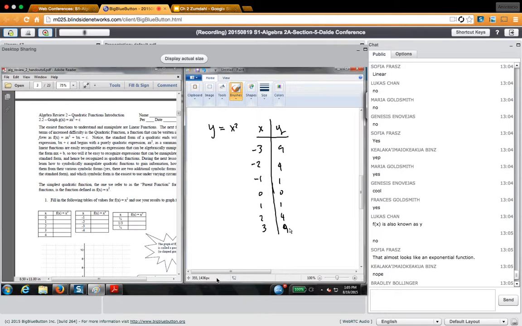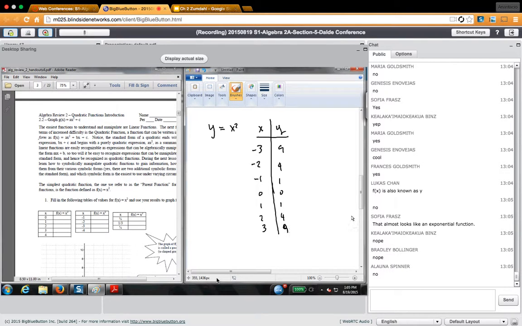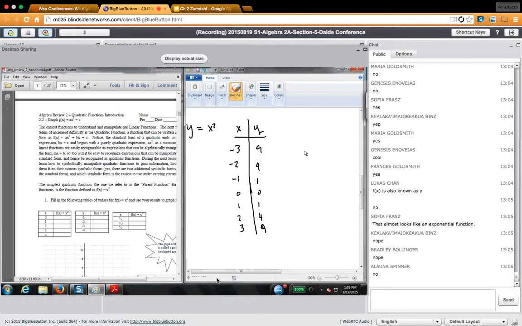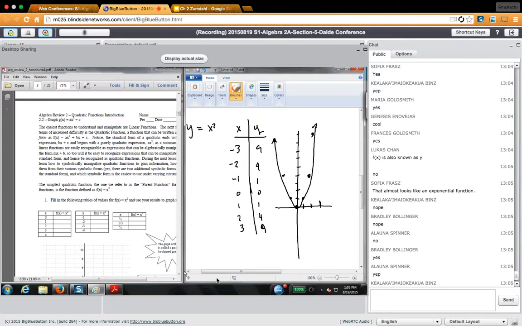Okay. And if I were to plot that, at 0 it was 0, at 1 it was positive 1, at 2 it was 4, at 3 it was 9, way up here. And then the same on the other side, it's identical, or what we call symmetrical. That would be my standard parabola. Are we cool with that? The graph is this U-shaped kind of thing.